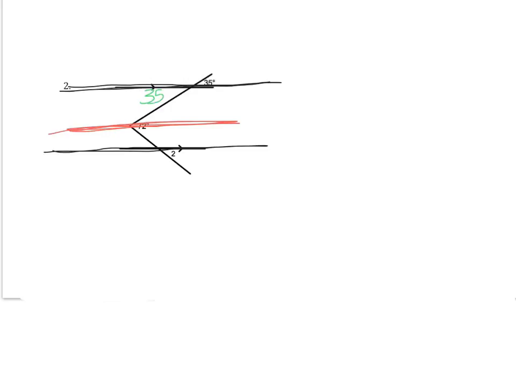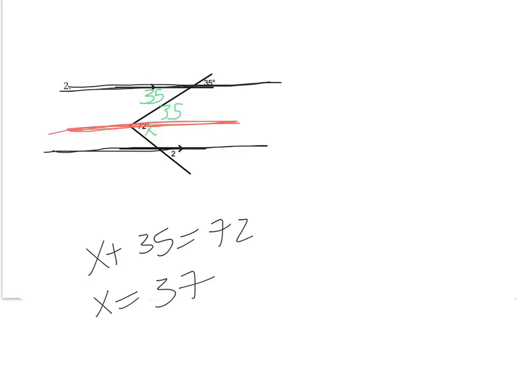I also know that based on alternate interior angles, I could in fact get this angle to be 35. And now, if the sum of the two angles is 72, I'm going to call this x, which is that little angle there. X plus 35 must be equal to 72, so x is equal to 37.